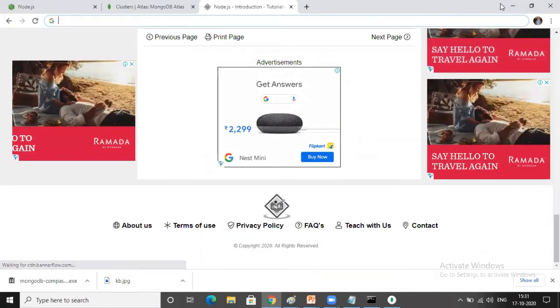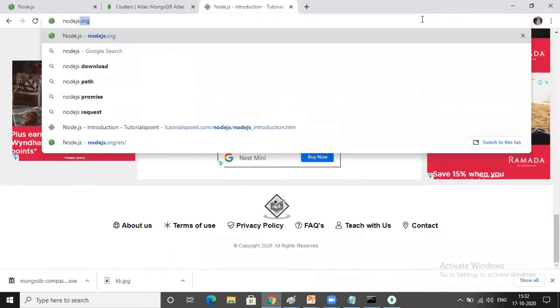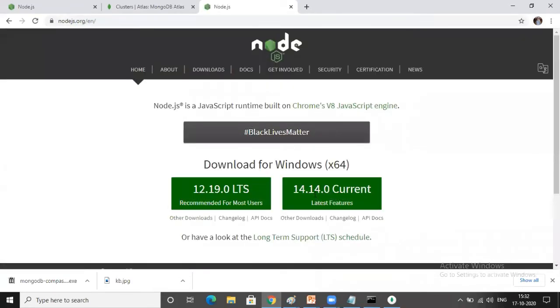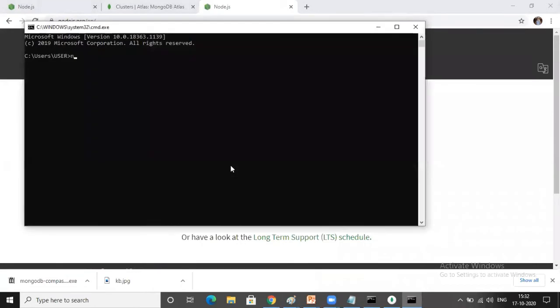Did you understand? So don't be confused. Express.js is a framework which is used to create APIs, like mostly in Java. Similarly, now with Express.js we are creating the APIs. These APIs will communicate with what? The database. Definitely, if you want to communicate with the database, you have to write some server-side program. If you want to check your Node.js version, you can type node space hyphen hyphen version,